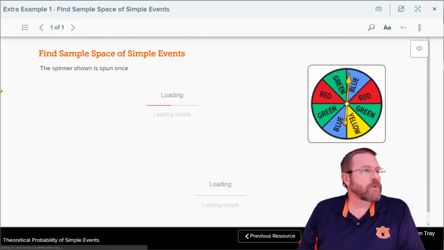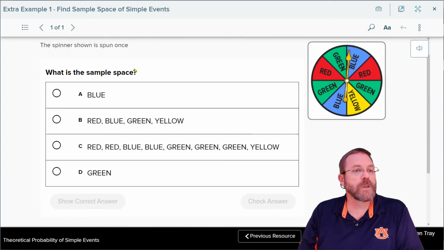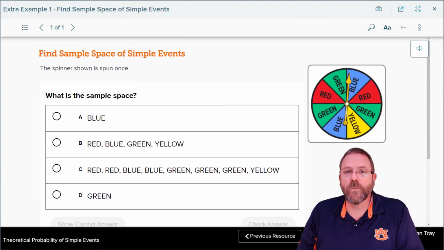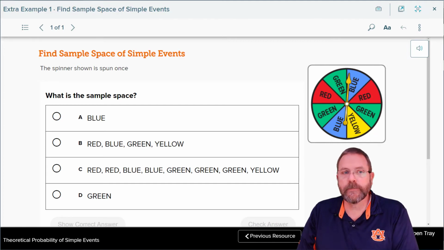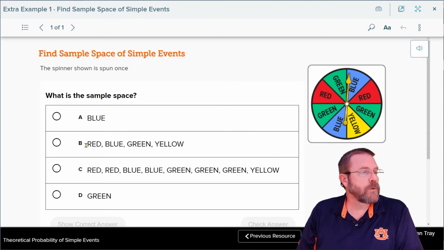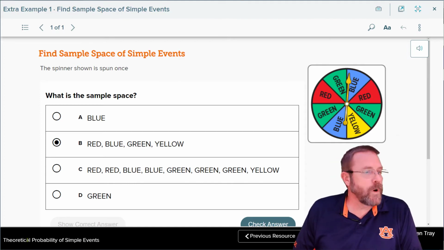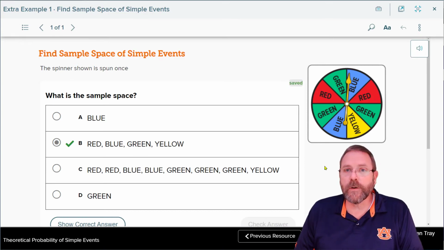Now it's going to be your turn. Find the sample space of the spinner. The spinner shown is spun once. What are the possible outcomes? What's going to be in our sample space? Now looking at this, I see reds, greens, blues, and yellows. So that is what it's going to be. B. Yes, I know there's 2 blues. Even though it occurs twice, we only list it once. So answer B is going to be our correct option here.